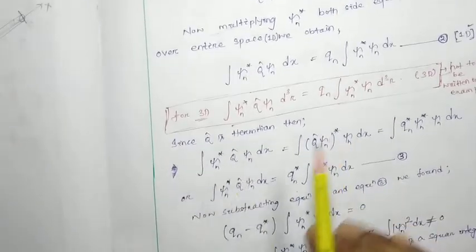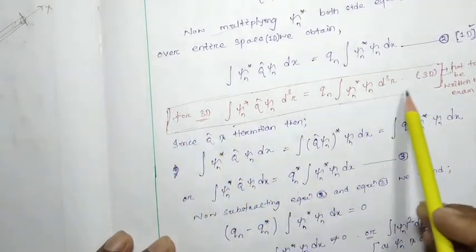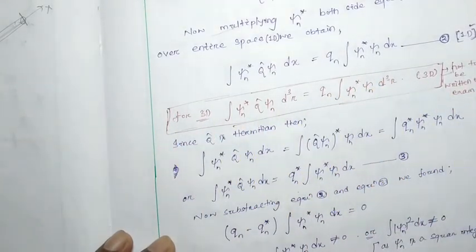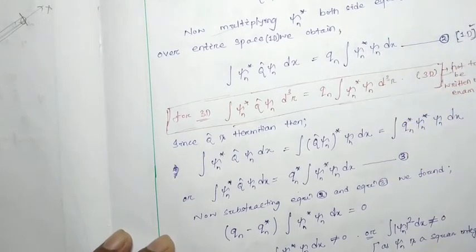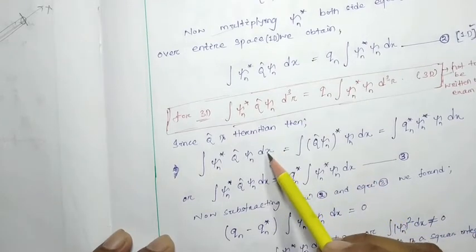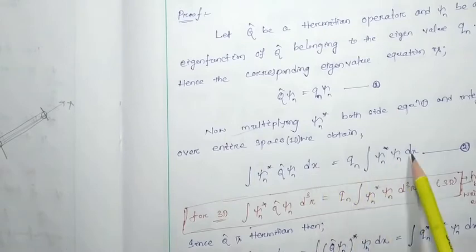The red color things should not be written in your exam. If you are writing in 3D format, then you have to write all the terms in 3D. You have to write d tau like that.